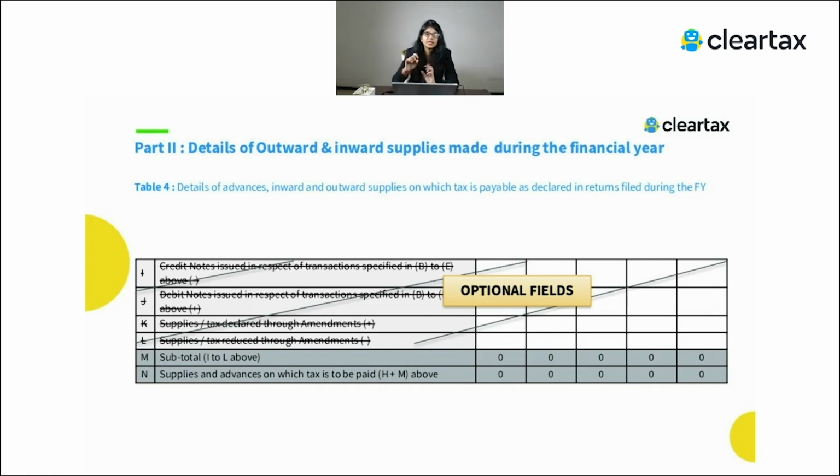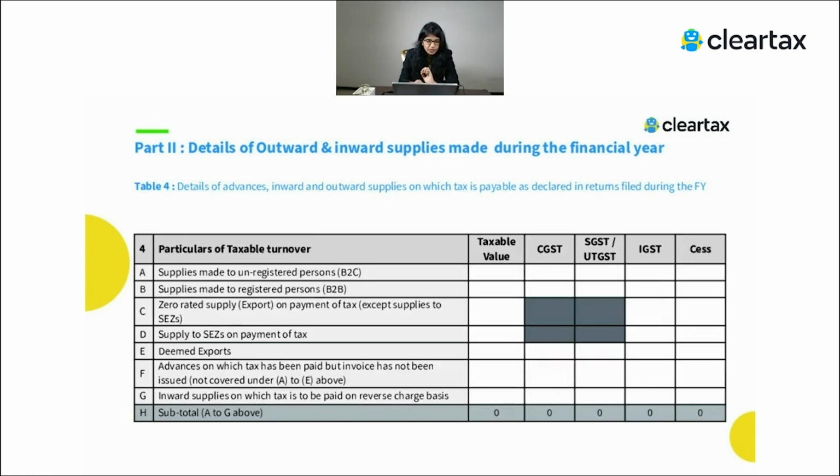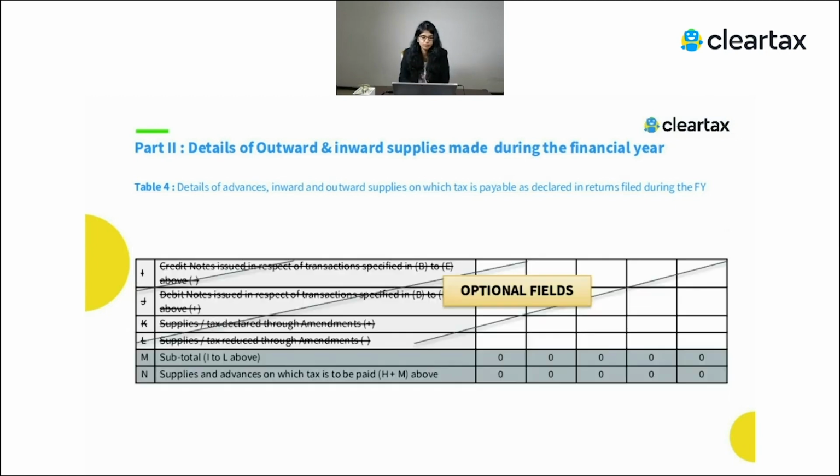If you don't want to, you can just club that information and show it in table number 4 A, B, C, whatever the case may be. If it's related to registered, you may directly show it in 4B, and if it's related to unregistered, you may show it in 4A. So that is a relaxation which has been given. They say if certain amendments have been done in the same financial year, you can directly club them in the above section rather than showing the bifurcation again in table number 4.